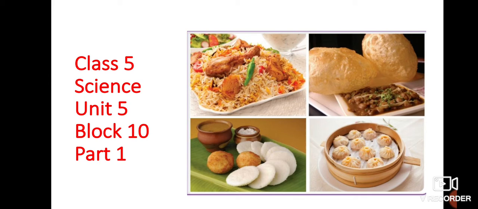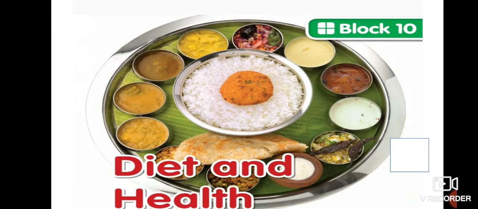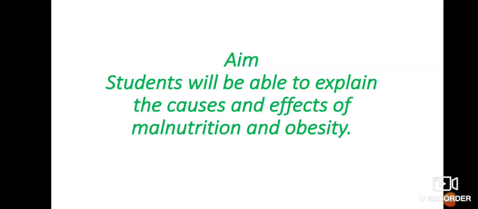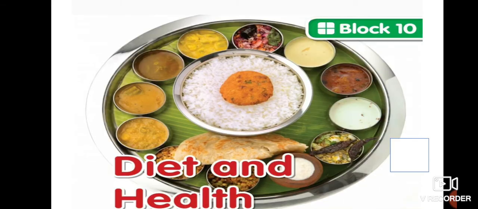It is part 1. Children, the name of the block is diet and health. In this block we will discuss balanced diet, our food and our health. So children, our aim is that students will be able to explain the causes and effects of malnutrition and obesity.